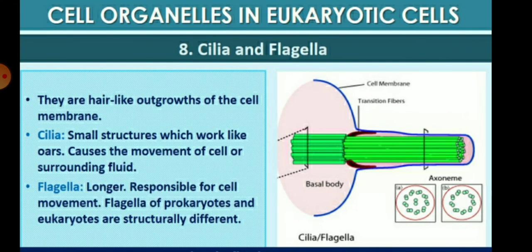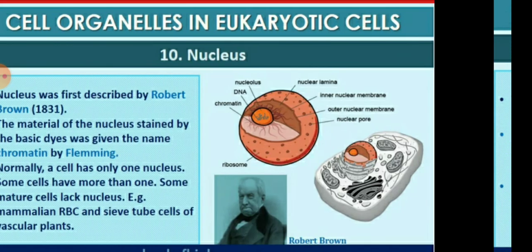After that, the cilia and the flagella. They are hair-like outgrowths of the cell membrane. Cilia are the small structures which work like oars and cause the movement of the cell and the surrounding fluid. But the flagella are longer and responsible for the cell movement. The flagella of the prokaryote cell and the eukaryotes are structurally different.